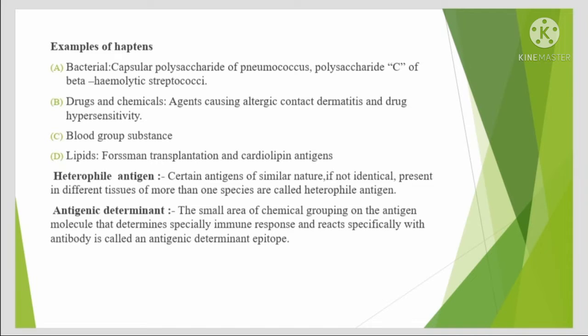Heterophile antigen: certain antigens of similar nature, if not identical, present in different tissues of more than one species are called heterophile antigens. Antigenic determinant: the small area of chemical grouping on the antigen molecule that determines spatially the immune response and reacts specifically with antibody is called the antigenic determinant, or epitope.